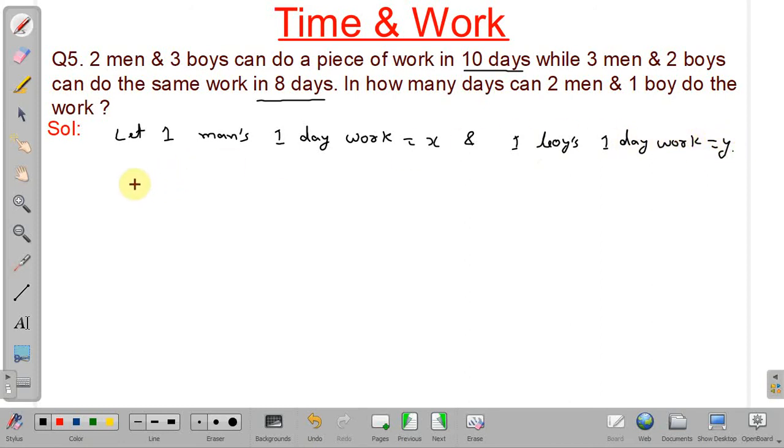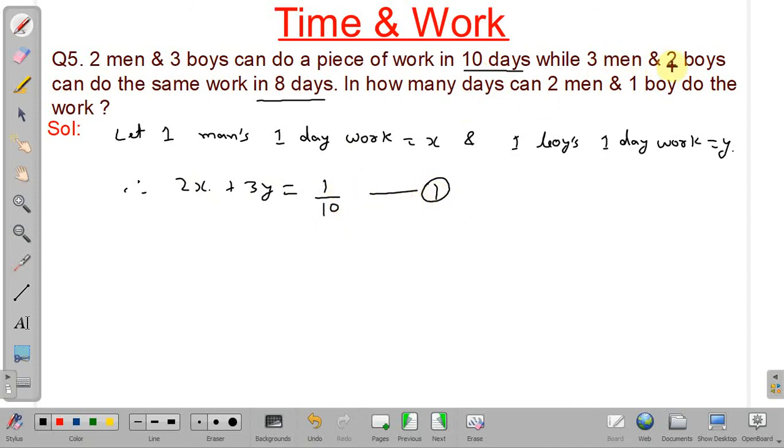Okay, then as per the given conditions, 2 men and 3 boys' 1 day work will be 2 into one man's 1 day work, so 2x plus 3y. And as 2 men and 3 boys can complete a work in 10 days, in 1 day 1 by 10 work will be completed. So suppose this is our equation 1.